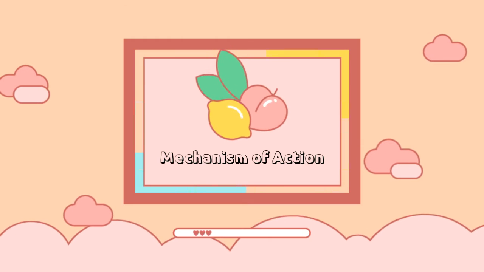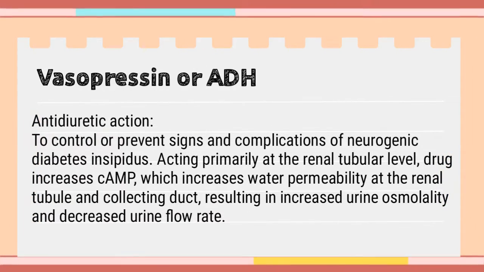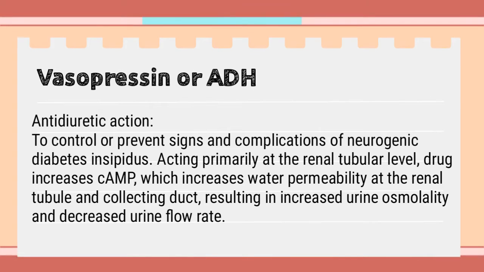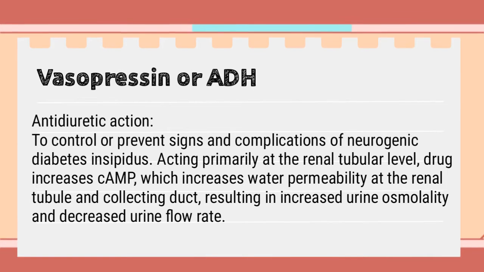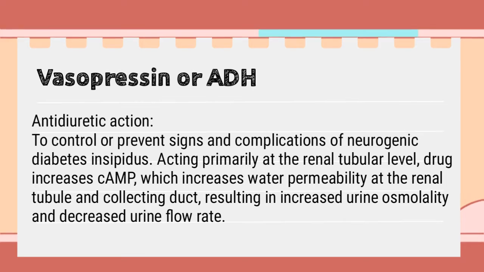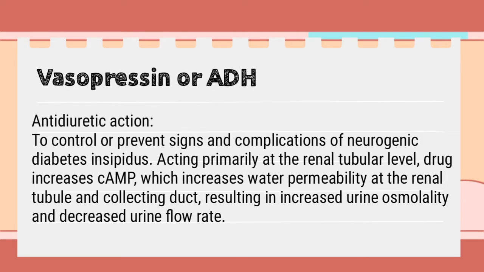Mechanism of action. Vasopressin or ADH, antidiuretic action, controls or prevents signs of complication of neurogenic diabetes insipidus. The drug increases cAMP, which increases water permeability at the renal tubule and collecting duct, resulting in increased urine osmolality and decreased urine flow rate.